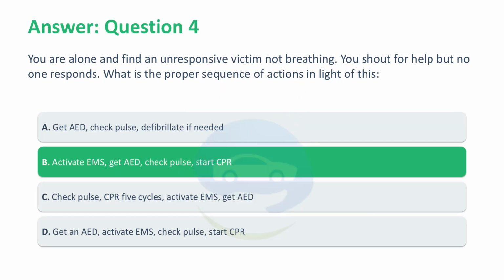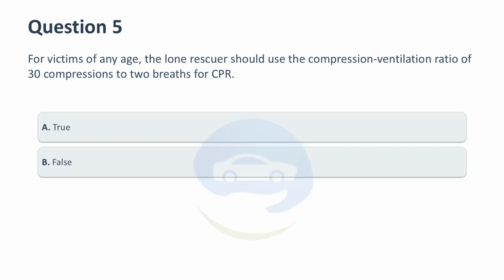Correct answer, B. Activate EMS, get AED, check pulse, start CPR. AHA BLS Provider Manual page 15. For victims of any age, the lone rescuer should use the compression ventilation ratio of 30 compressions to 2 breaths for CPR. A. True. B. False.